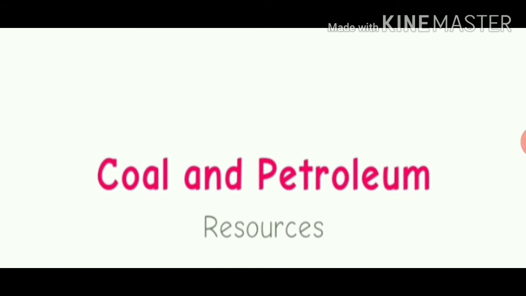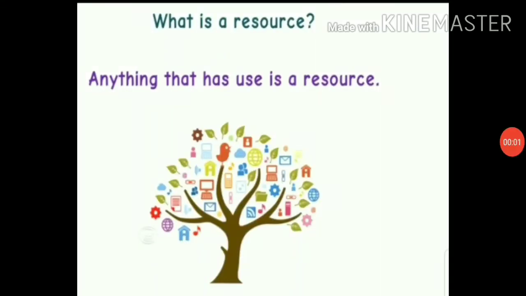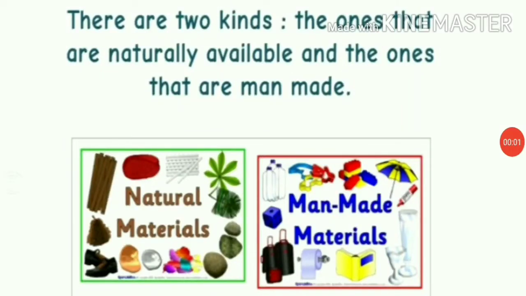So let's proceed. Now students, the question is, what is a resource? Very simple answer we have. Anything that has use is a resource, like air, water, soil, food, clothes, furniture. So all these things are resources. In our everyday life, we use a large number of materials for our basic needs.